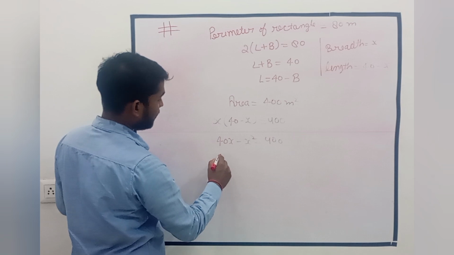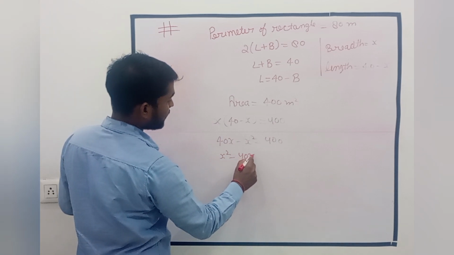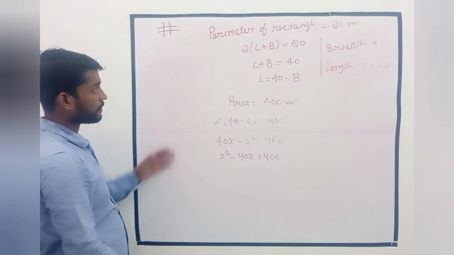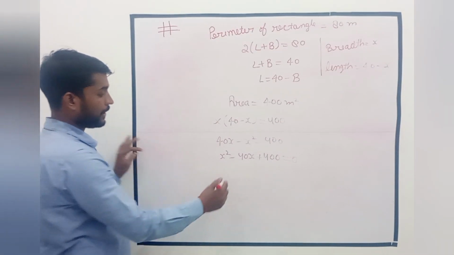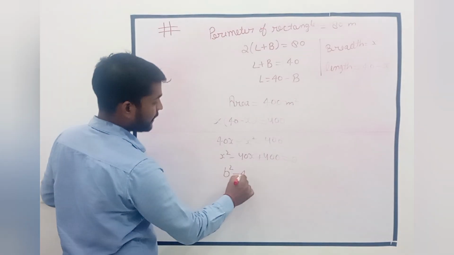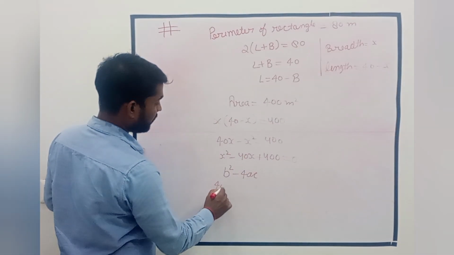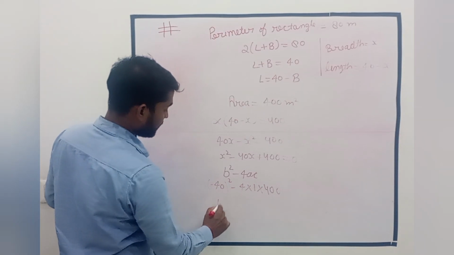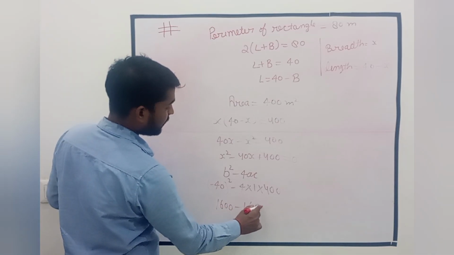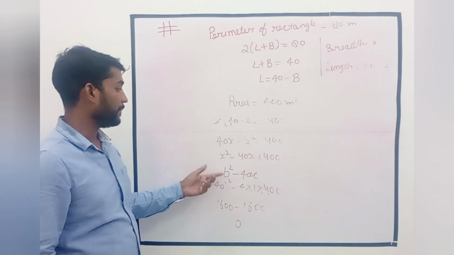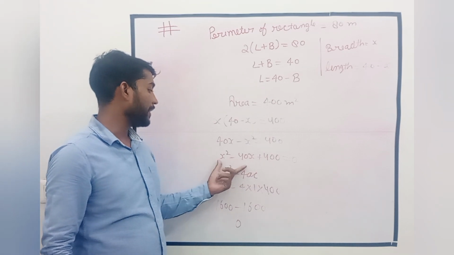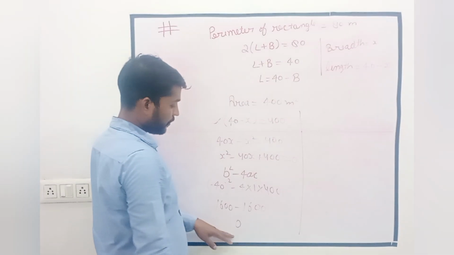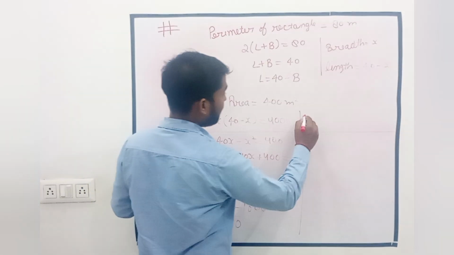And we will calculate, and this is x square minus 40x plus 400, and this is the quadratic equation. And whether this concept is possible or not, we will check the discriminant first, and it should be greater than 0, and this is b square minus 4 into a into 400, and this is 1600 minus 1600, and this is equal to 0. That means this equation is possible, but the values of x should both be equal. And now we calculate the roots of this equation, because it is possible the equation has two equal roots.